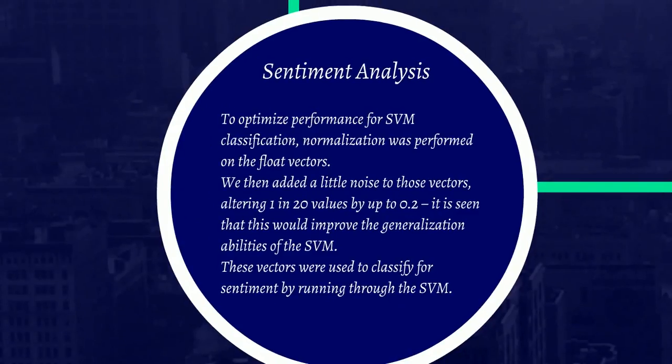To optimize performance for SVM classification, normalization was performed on the float vectors. We then added a little noise to those vectors, altering 1 in 20 values by up to 0.2. It is seen that this would improve the generalization abilities of the SVM. These vectors were used to classify for sentiment by running through the SVM.